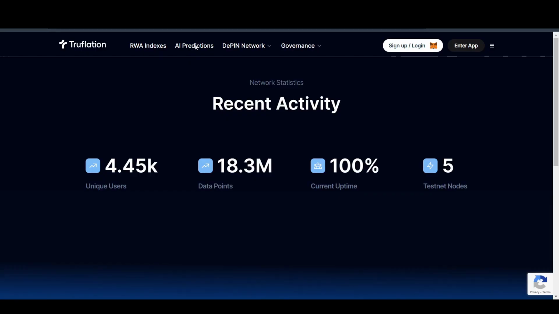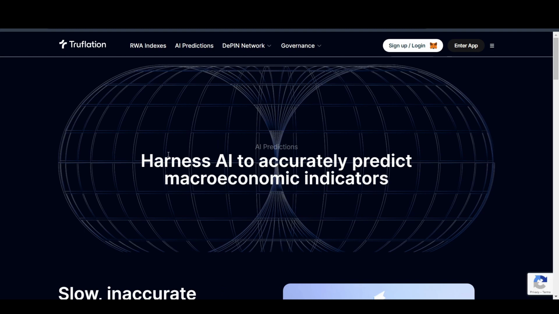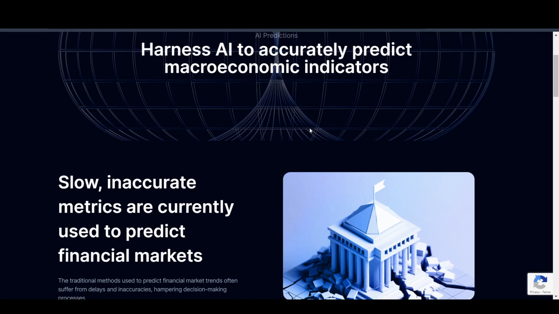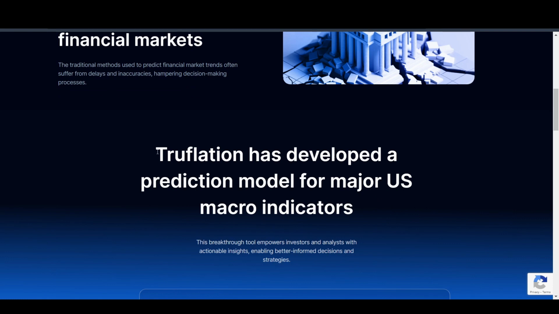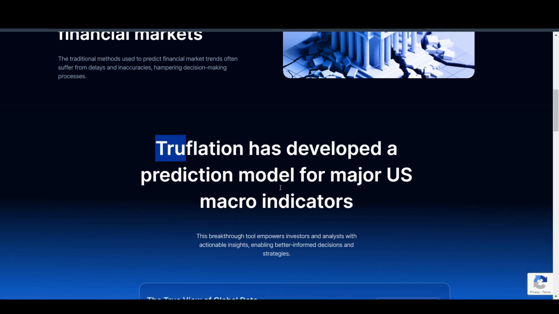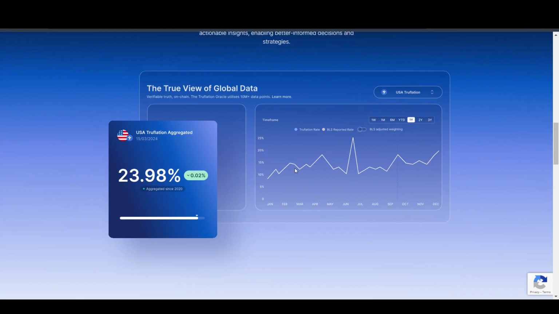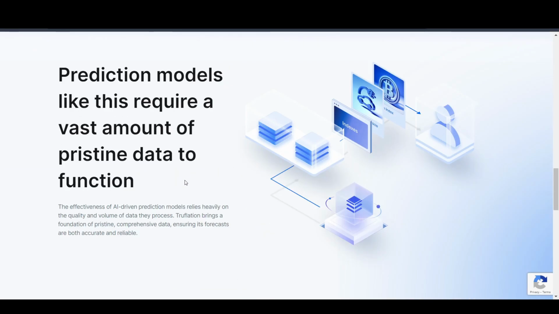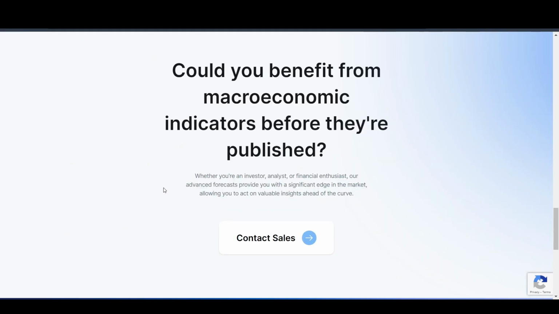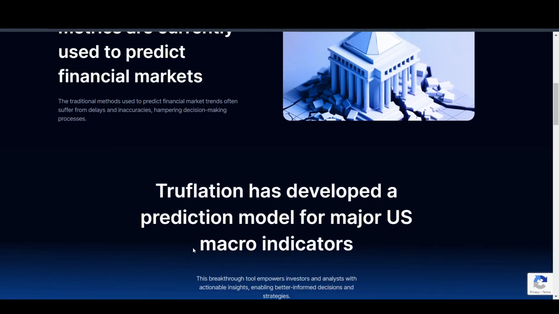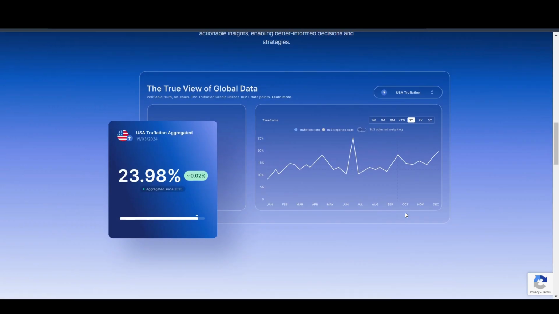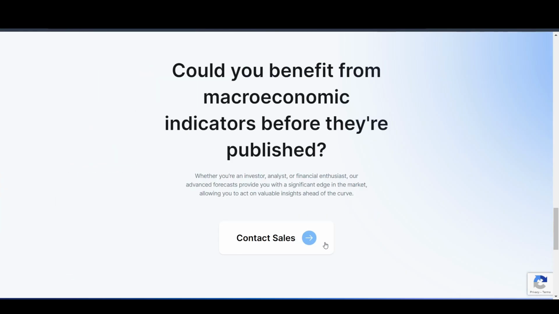Another product they have is called AI predictions. They harness AI to accurately predict macroeconomic indicators. These indicators include financial markets and even inflation. Truflation has developed a prediction model for major US macro indicators, which are the macro indicators for the US market. Anyone can contact sales and get this product.